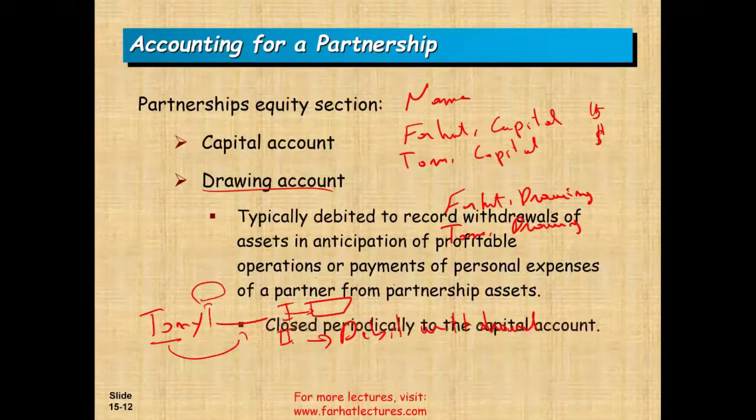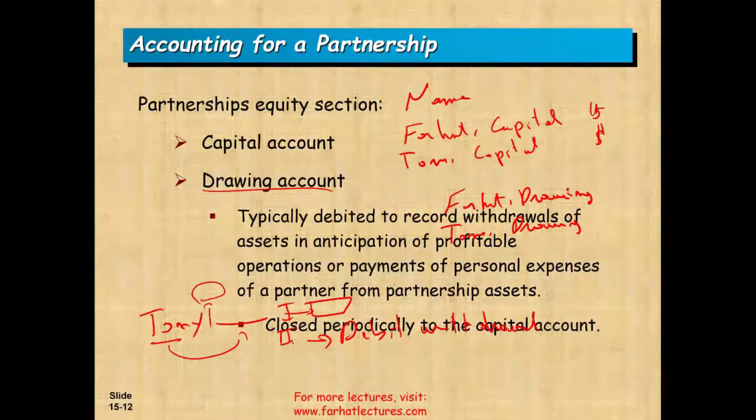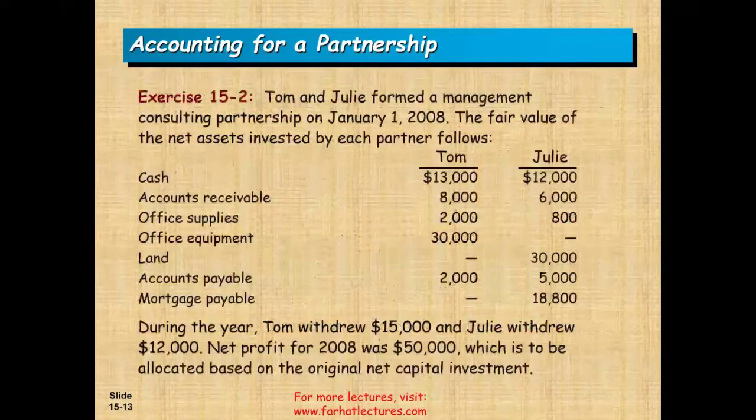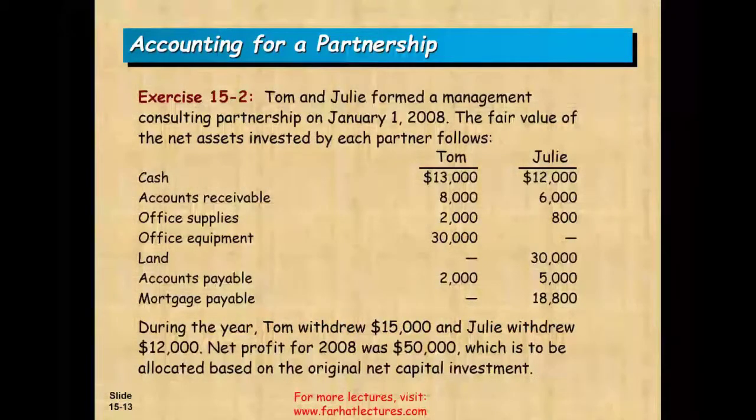That's that. And we do close periodically to the capital account. So what do we do? The drawing account gets closed to the capital account, just like we close dividends. And don't worry, we're going to work an example next. So let's take a look at this example to see how this all fits together.